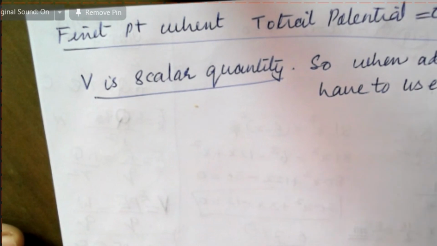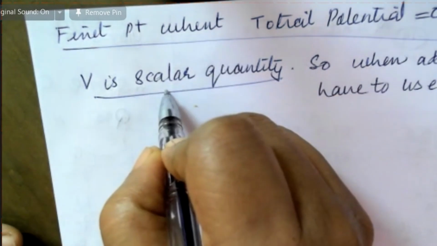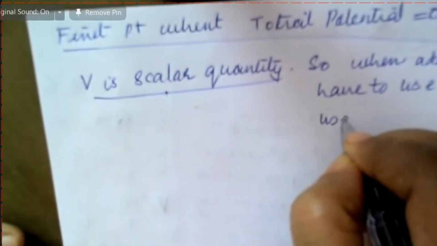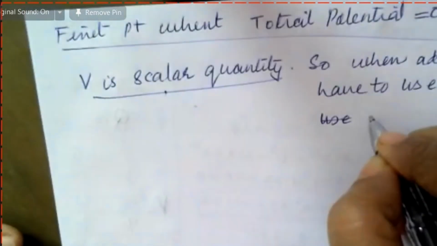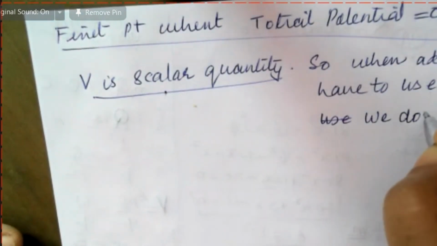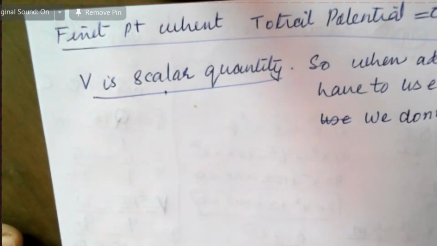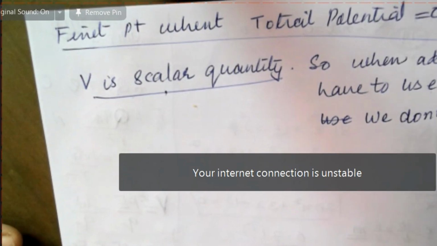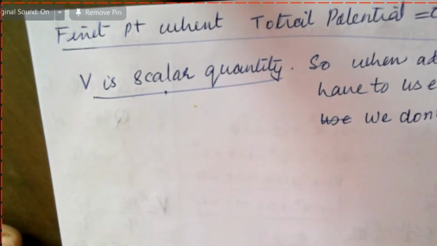Remember, since force and electric field were vectors, we did not put positive and negative in the calculation. But since potential is a scalar, we don't use arrows. Arrows are for direction. So here you have to use plus and minus.